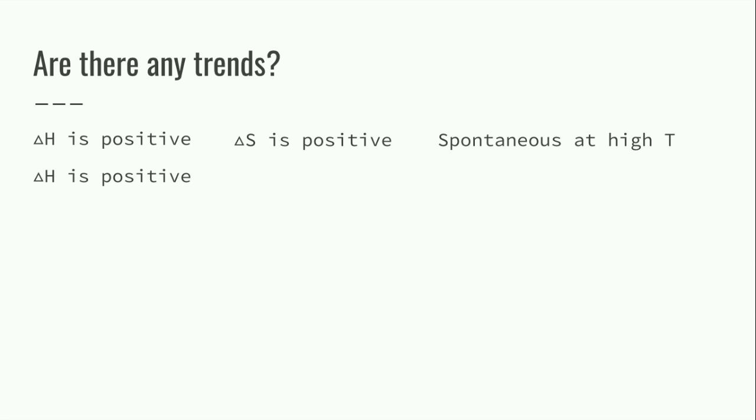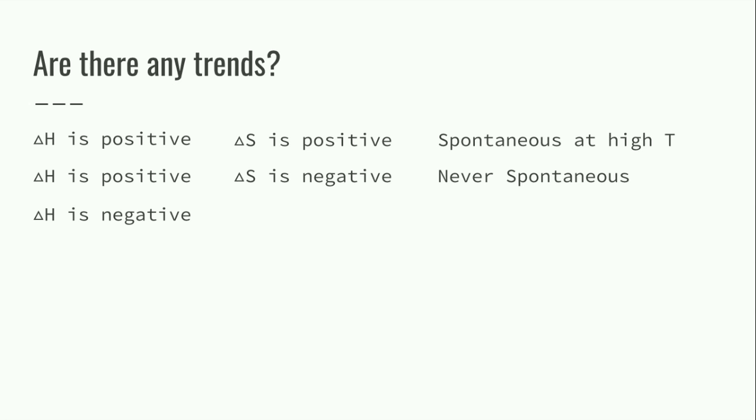If your delta H is positive, so it's endothermic, and your delta S is negative, so your disorder is decreasing, your entropy is decreasing, then it will never be spontaneous because those are both unfavorable things. But if your enthalpy is negative, so your reaction is exothermic, and your delta S is positive, so it's a lot of disorder, then it will always be spontaneous because those are the two requirements for a spontaneous reaction in all cases. We love disorder, we love exothermic reactions.